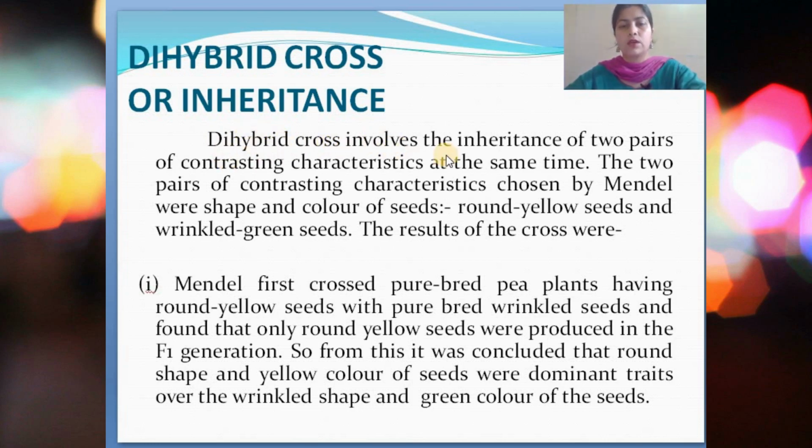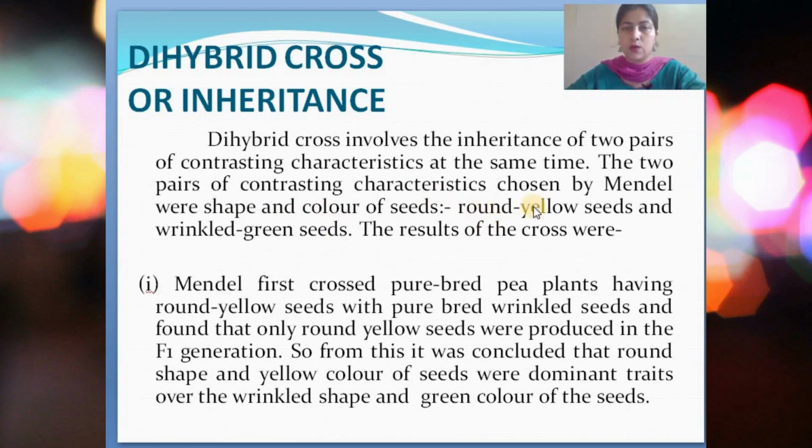So a dihybrid cross involves the inheritance of 2 pairs of contrasting characteristics at the same time. The 2 pairs of contrasting characteristics chosen by Mendel were the shape and color of seeds, because he took the pea plant and found these easier for the dihybrid cross.